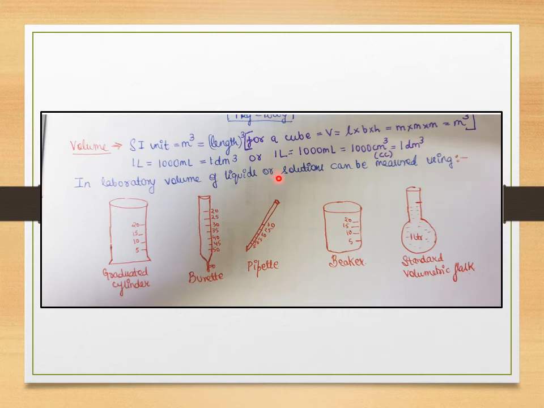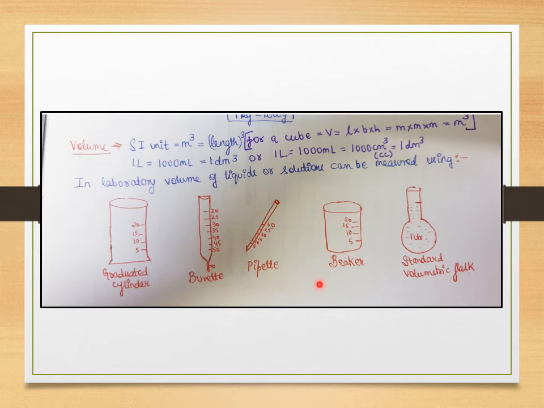Now in laboratories, liquid solutions can be made using various apparatus. The first apparatus is the graduated cylinder that you are going to see in a laboratory. Sometimes you also measure your volumes using a burette. You measure your volume also using a pipette.